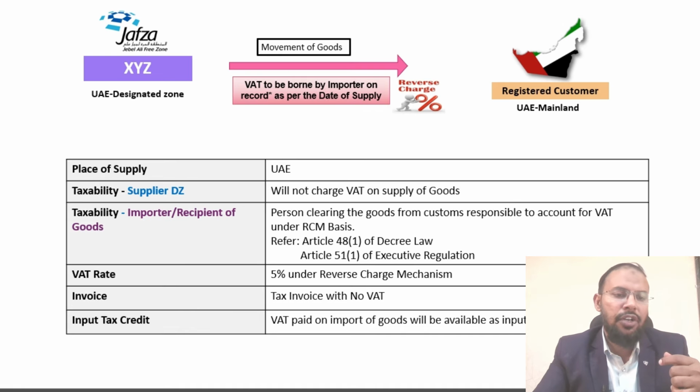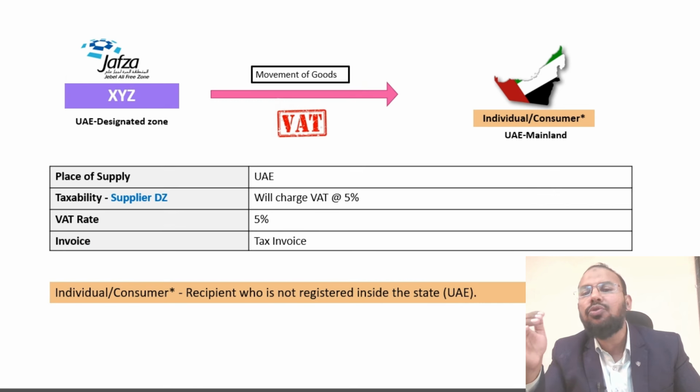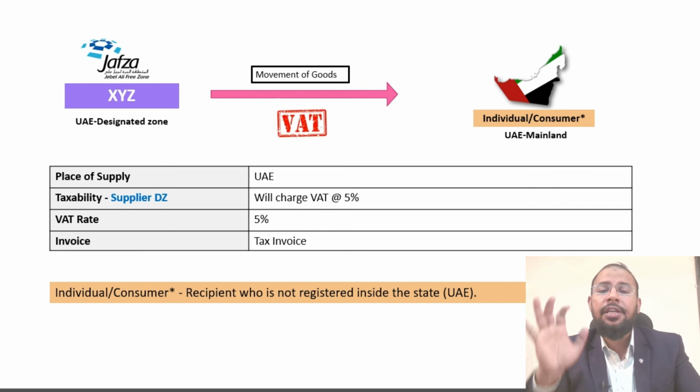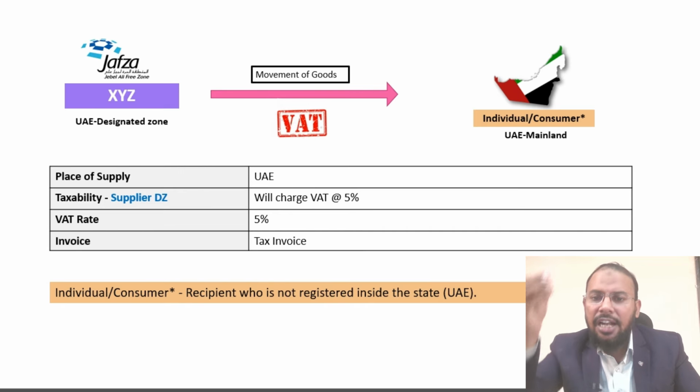The second transaction we want to discuss here is if your entity is in a designated zone and you are supplying goods to an individual or consumer who doesn't have any VAT registration. I hope you got it. This is an unregistered person.